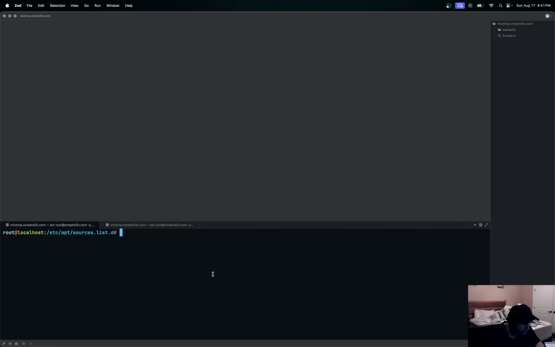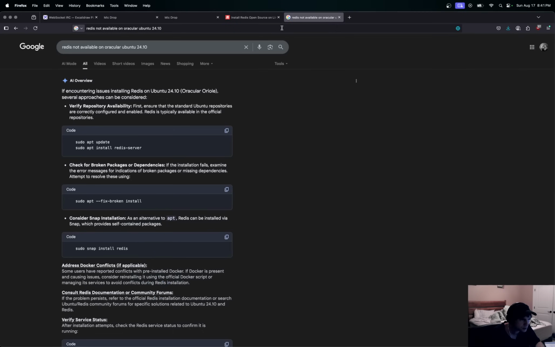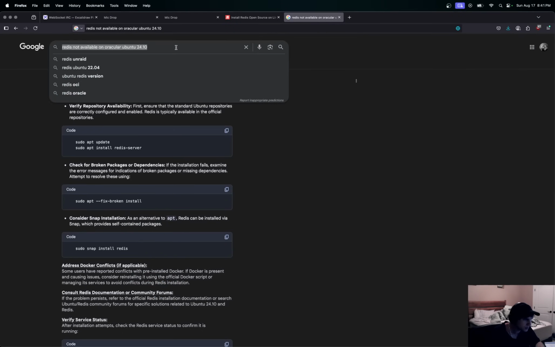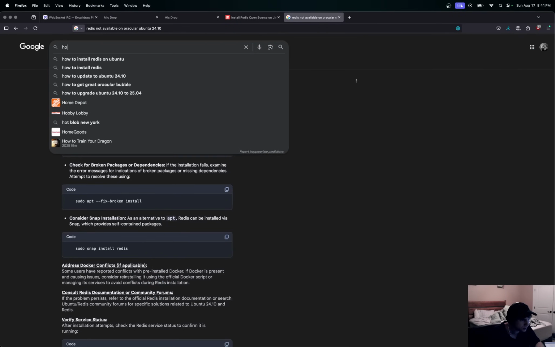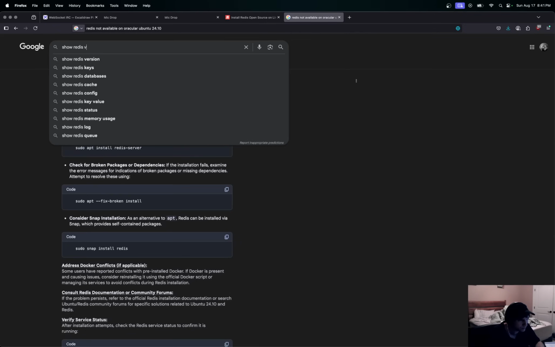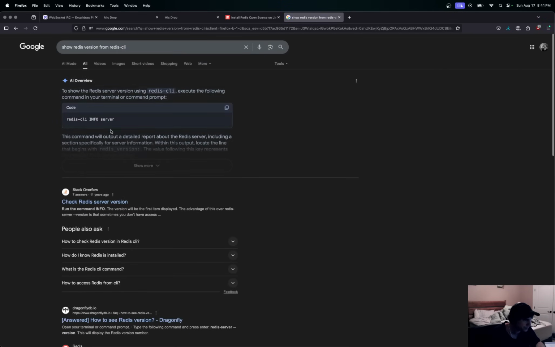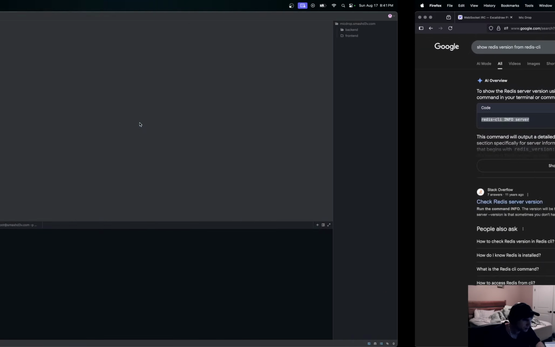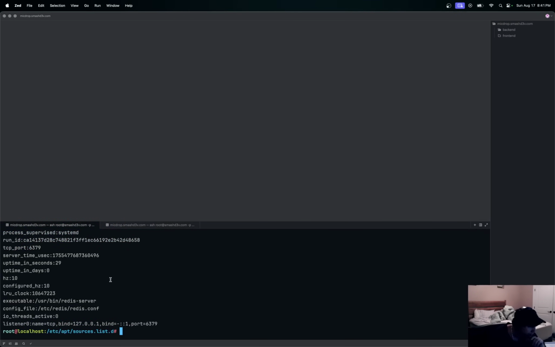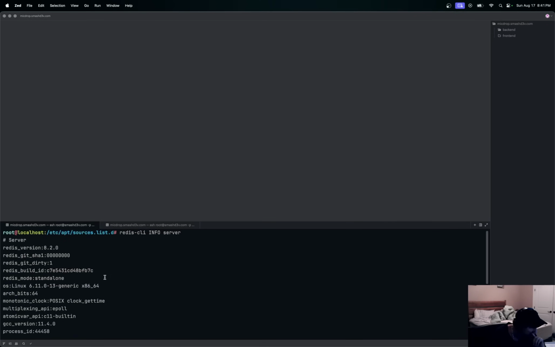Let's do this. How do we show the Redis version from redis-cli? Let's see what we get here. Okay, it did update. It installed the latest version. That's what I was looking for right there.